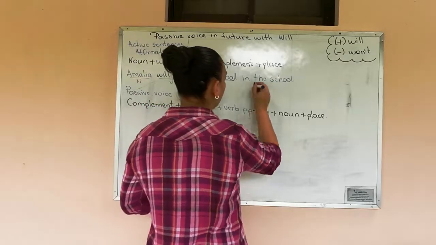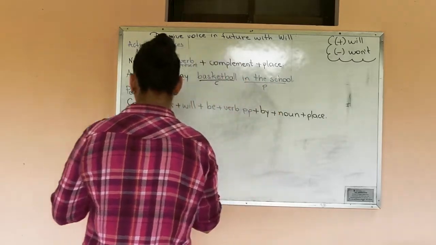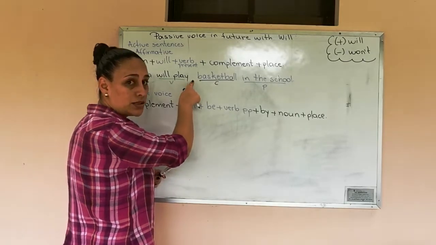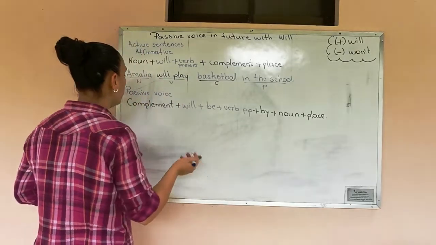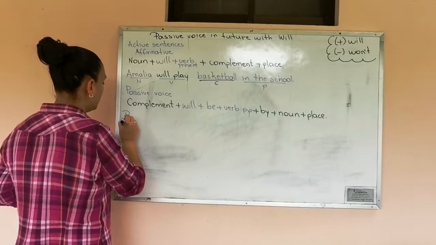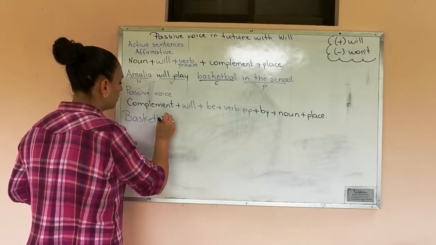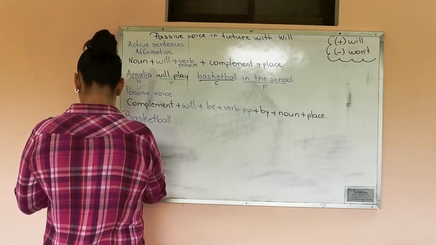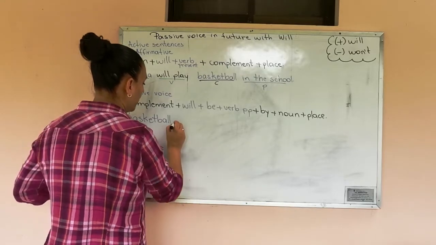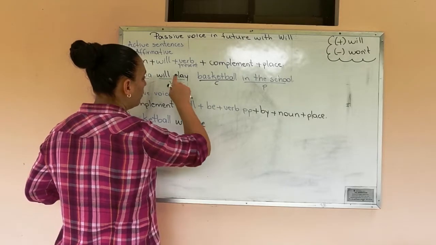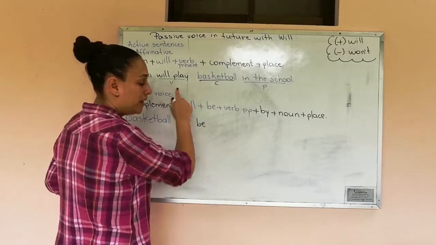And in the school is the place. Now we are going to rewrite this sentence into passive voice in future with will. We are going to start with the complement. Basketball will be, and what is the past participle of the verb play? Played.